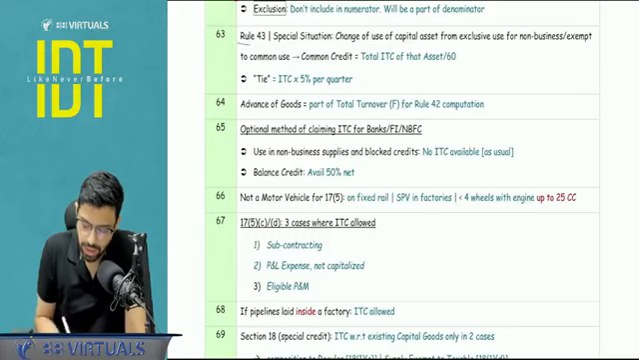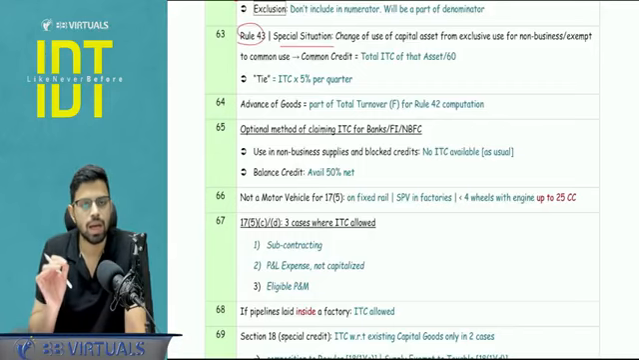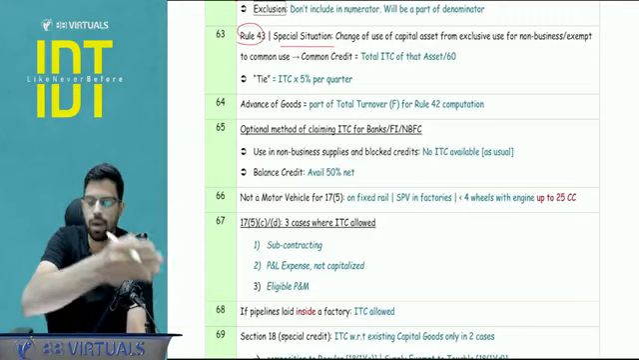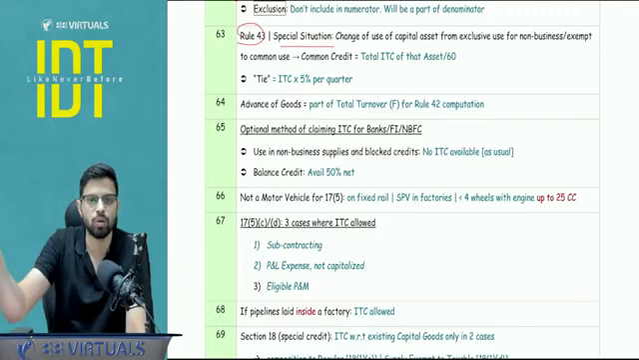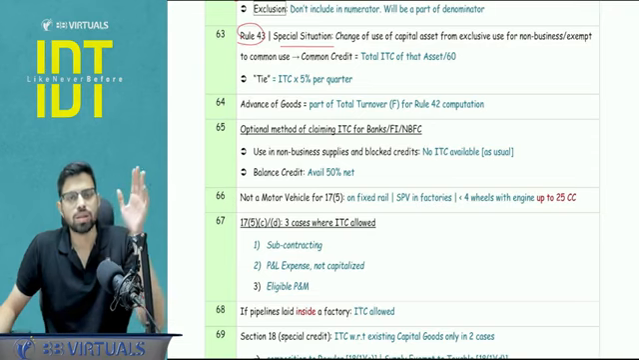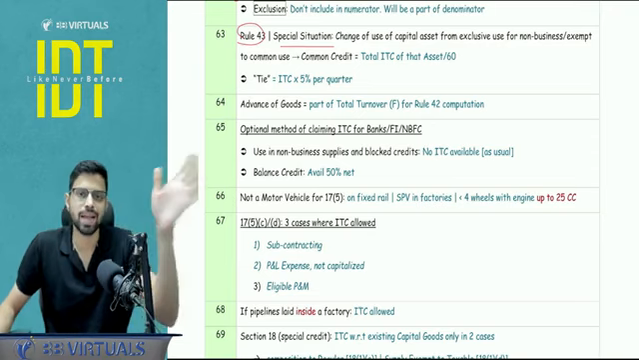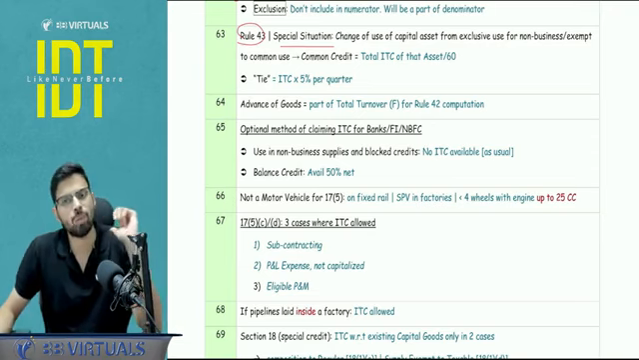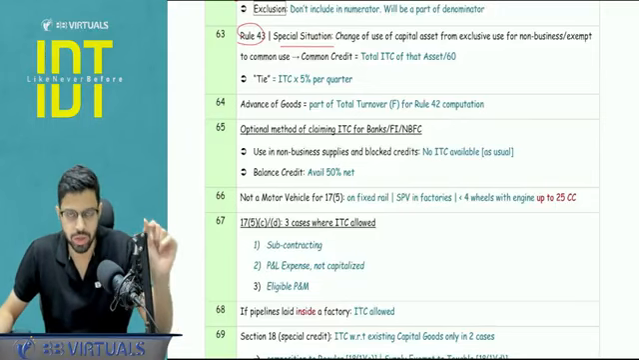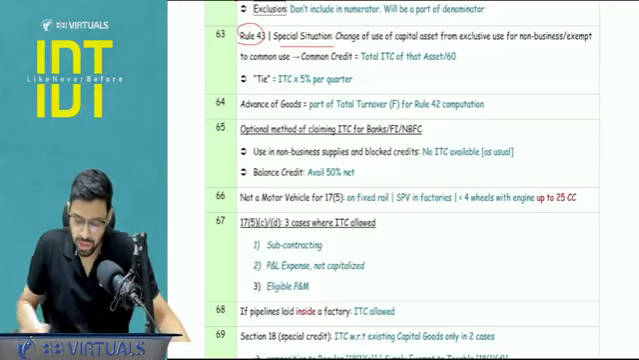Next, rule number 43, that is with respect to capital goods, a special situation where you change the use of the capital goods from exclusively not available to available. So for example, I bought a machine, a capital good, that was exclusively for the use of, let's say, exempt supply. But now it is coming into common credit use. So here there is a specific calculation involved that you need to pay attention to. It can be asked in the MCQ as well.